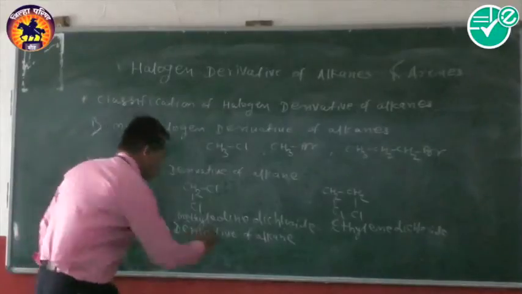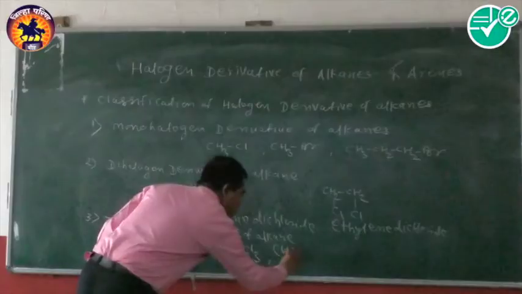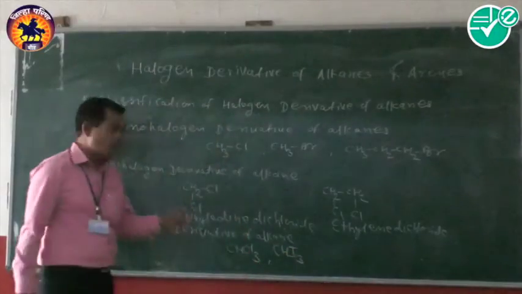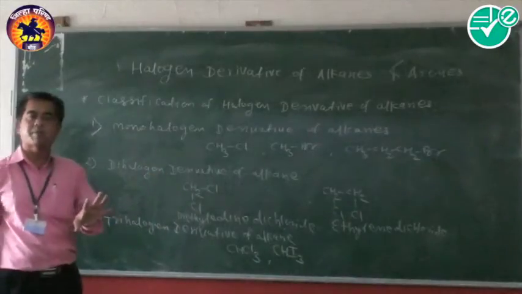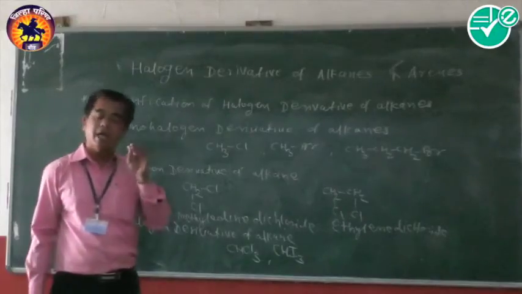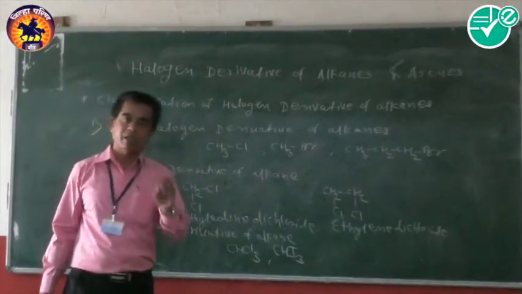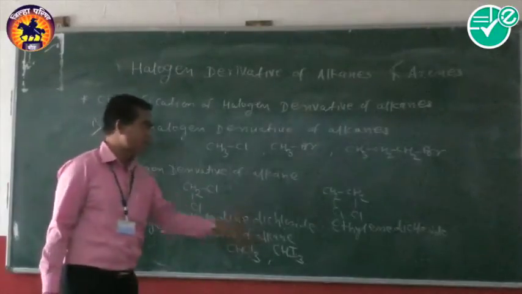For example, chloroform CHCl3 and iodoform CHI3. Like this, the compound where three halogen atoms are present, obtained by replacing three hydrogen atoms of an alkane by three halogen atoms, is called a trihalogen derivative of alkanes. These are examples.